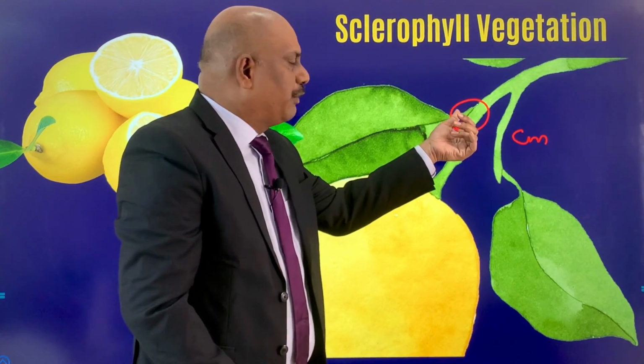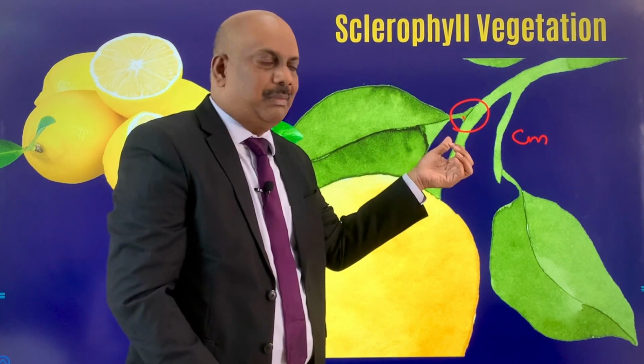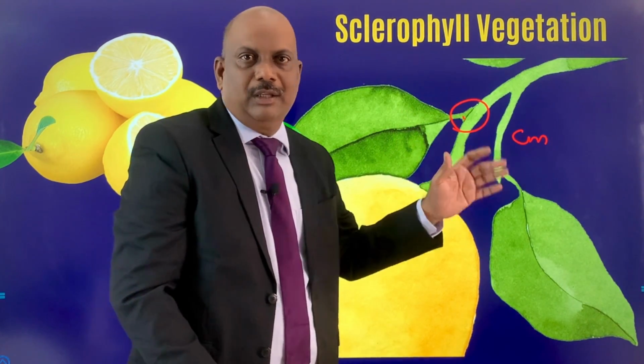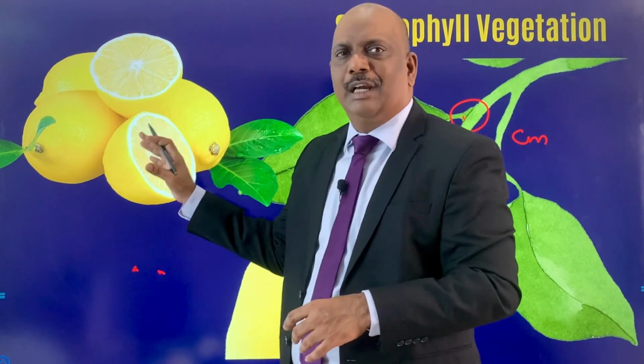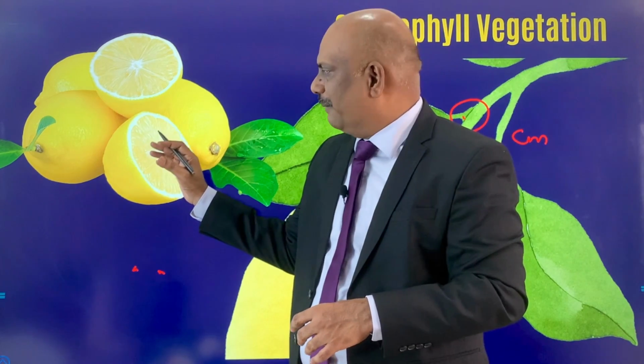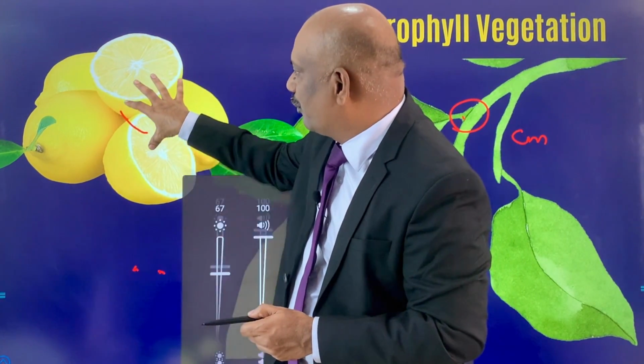So this is meant to withstand excessive evapotranspiration. That's why during summer the leaves will not fall. So look at the fruits here and the thick outer cover, the thick skin. This also prevents excessive evapotranspiration. As a result, moisture or water gets conserved inside the fruit.